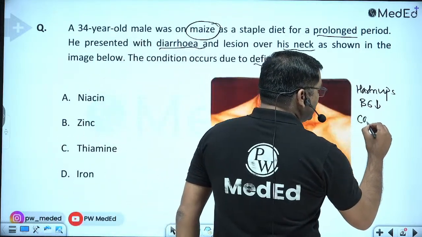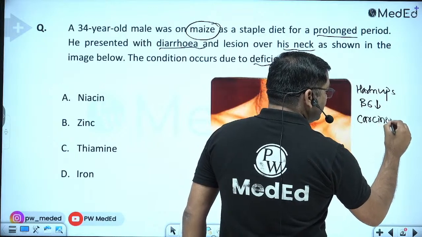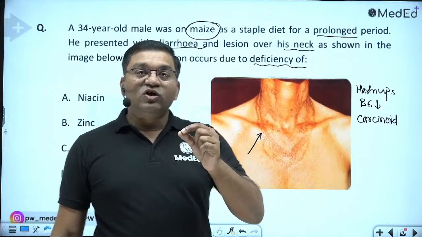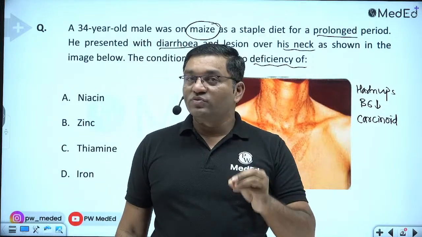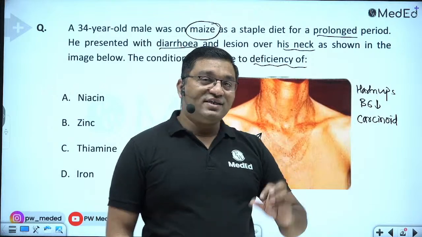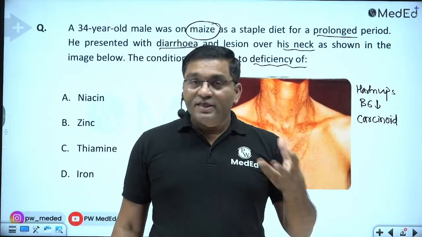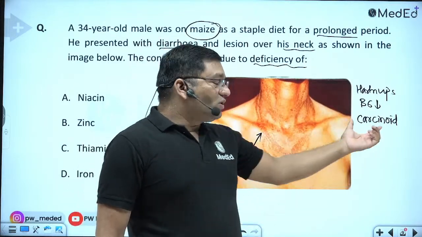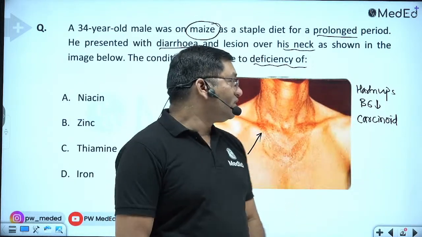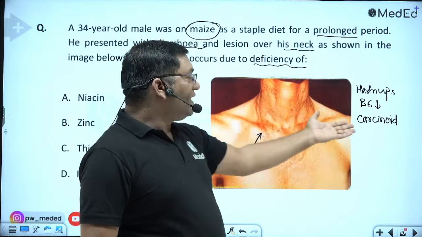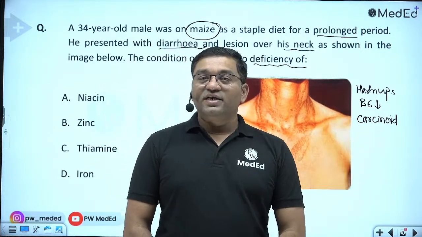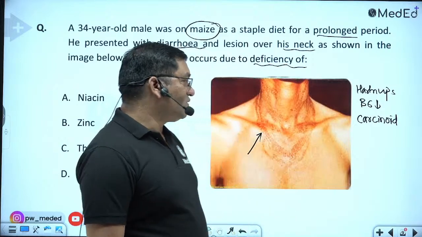Then carcinoid syndrome, or argentaffinoma. It is a tumor of argentaffin cells, a serotonin-producing tumor, where tryptophan is diverted for serotonin production, and that gives symptoms like flushing, increased blood pressure and so on. That is known as carcinoid syndrome. As tryptophan is diverted for serotonin conversion, less NAD is produced in that pathway.